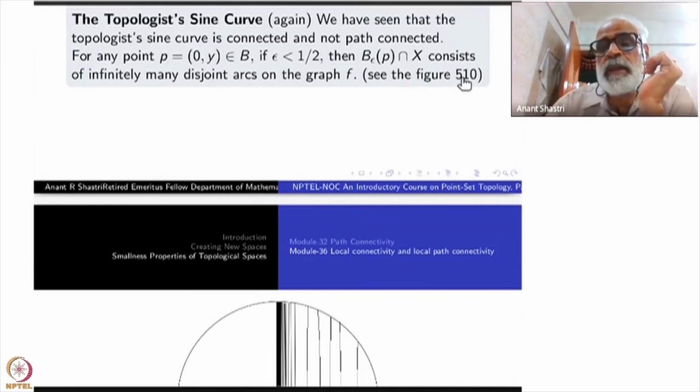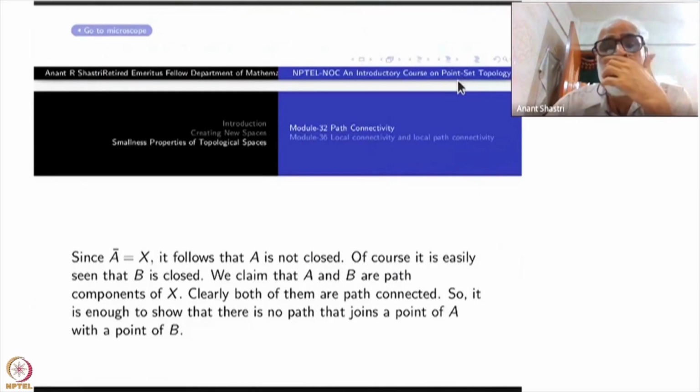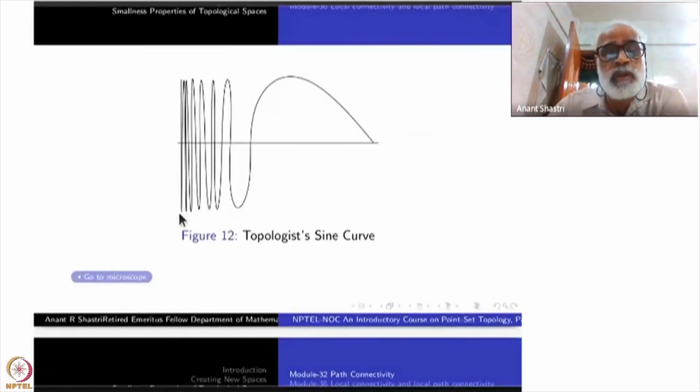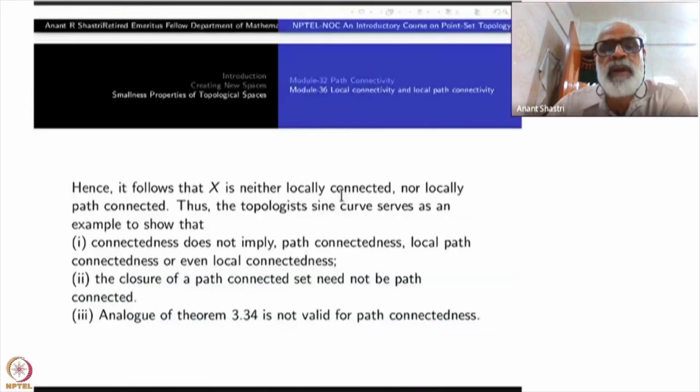Okay, let us have a picture of this one first here. So on the y-axis here, you take any ball around here. Ball should not be such that it contains the line segment here and line segment here, at y equal to 1 and y equal to -1. So I take the ball of say epsilon less than 1 by 2. Take a ball here, let us magnify it. Okay, so magnify it and look at it.